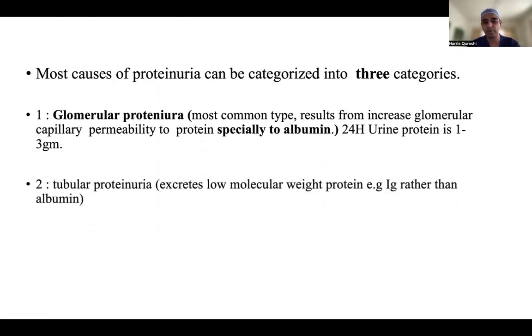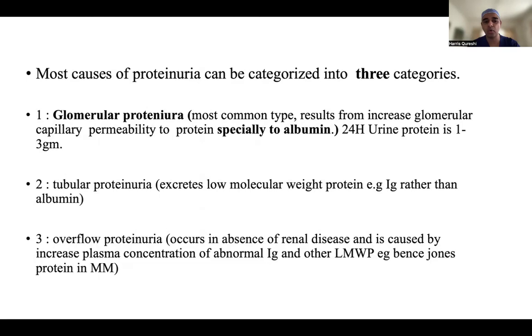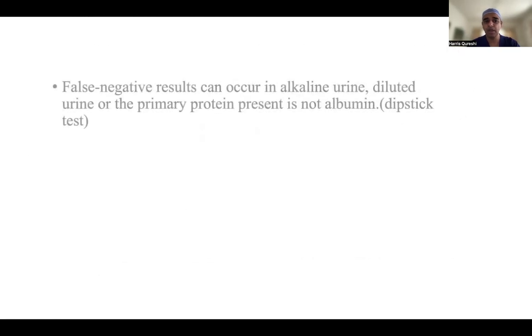Then comes tubular proteinuria, and then comes overflow proteinuria, in the absence of any renal disease, caused by increased plasma concentration of IgA or Bence Jones proteins like in multiple myeloma. False negative results can occur in alkaline urine, diluted urine, and when the primary protein present is not albumin.